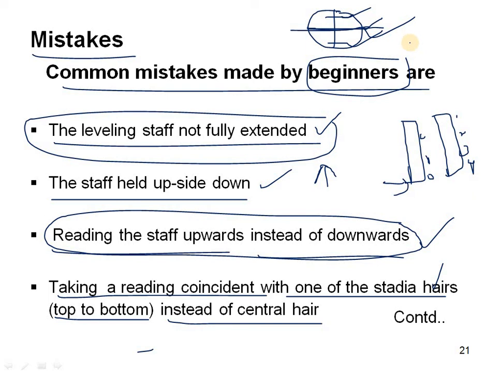Then you can point out any point wherever you are seeing it, and it can be clearly seen. For long distances, the staff reading will appear with a smaller dimension. For lesser distances, we will be getting a larger dimension, that is, a good dimension when it is nearer to the instrument, within 100 meters.